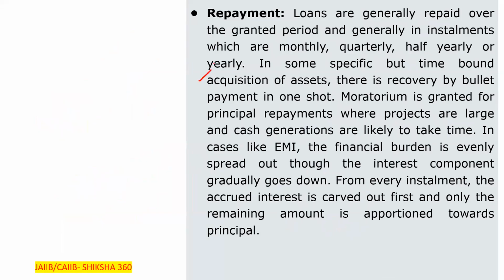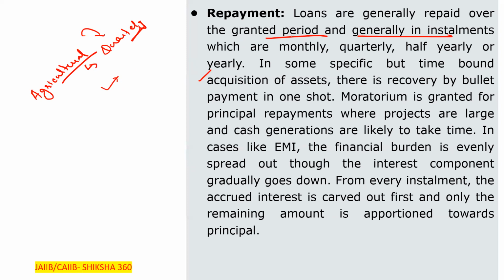Repayment. Clear? So what is repayment? Loans are generally repaid over the granted period and generally in installments. For example, if you are taking any agricultural equipment loan, the installment period could be quarterly or half yearly, depending upon the production. It depends on a case to case basis.